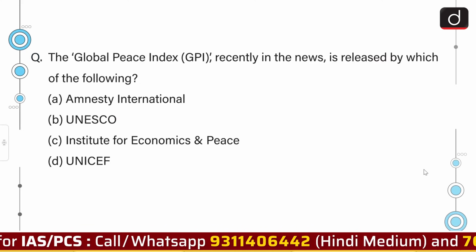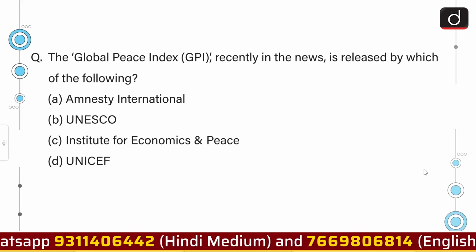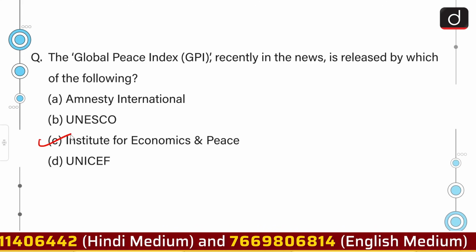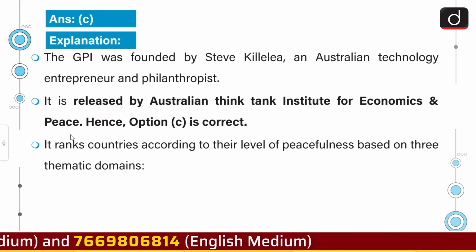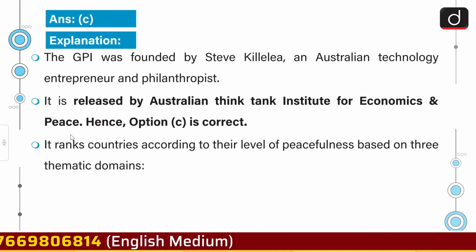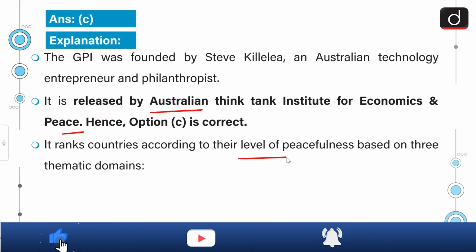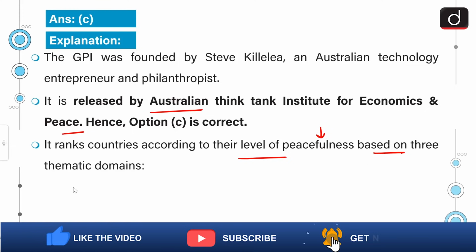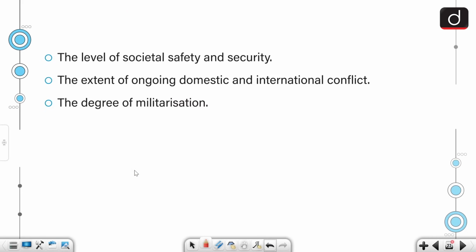Moving ahead, the Global Peace Index recently seen in the news is released by which of the following? It is released by Institute for Economics and Peace. The GPI was founded by Steve Killelea, an Australian technology entrepreneur and philanthropist. It is released by Australian think tank Institute for Economics and Peace, and it ranks countries according to their level of peacefulness based on 3 thematic domains such as the level of societal safety and security, the extent of ongoing domestic and international conflict, and the degree of militarization.